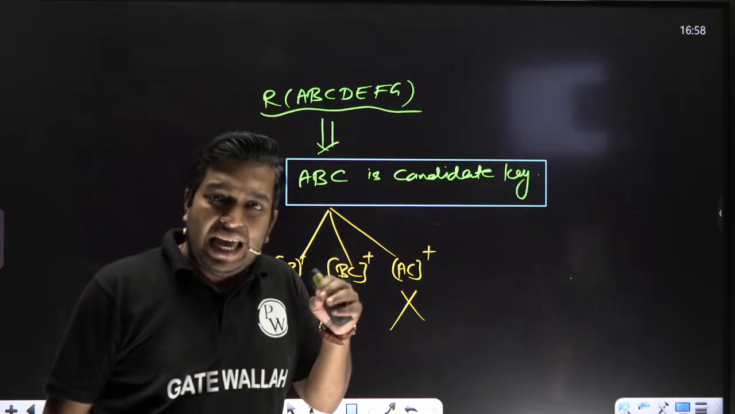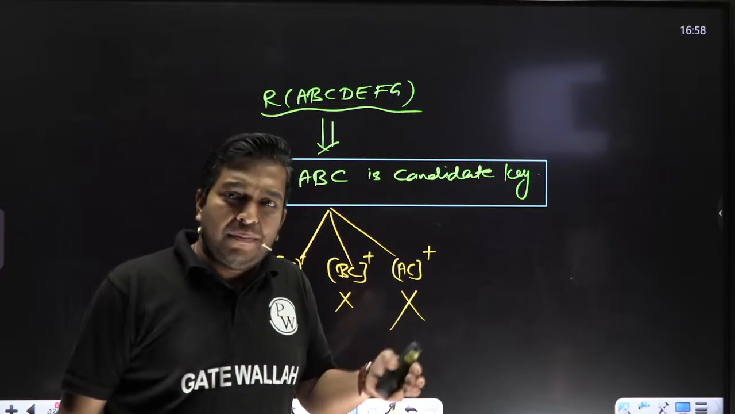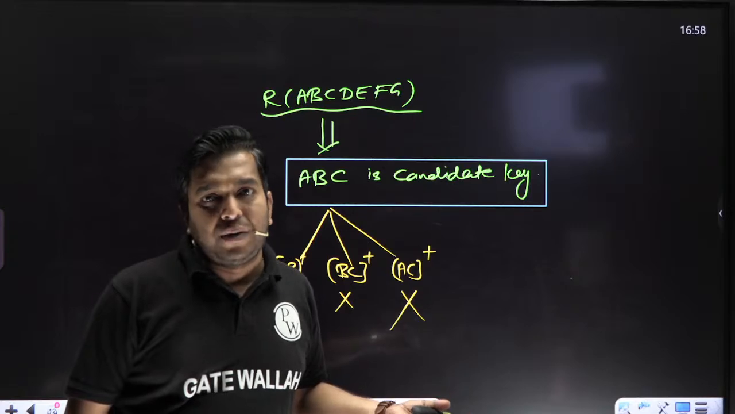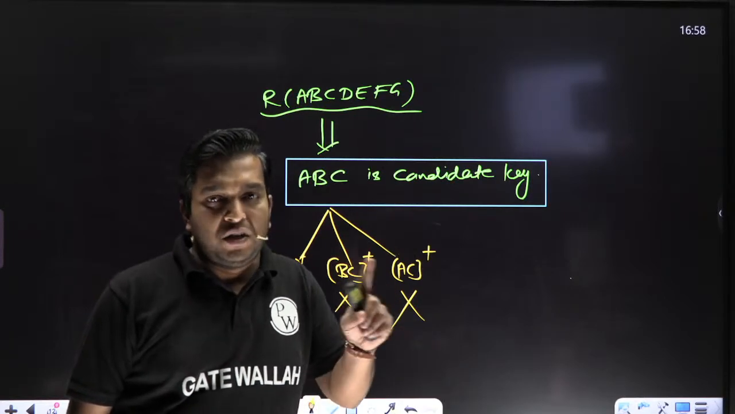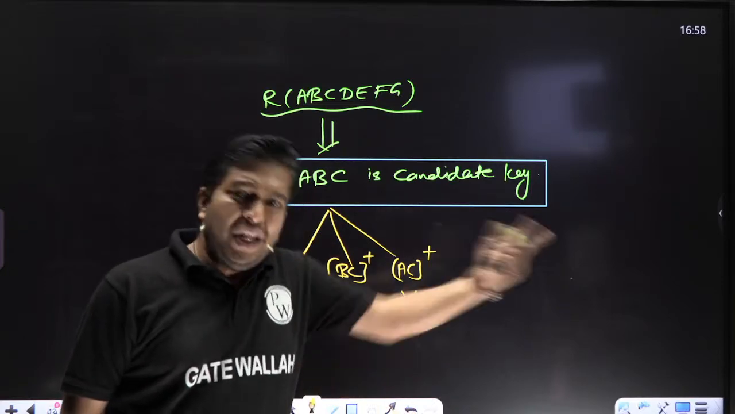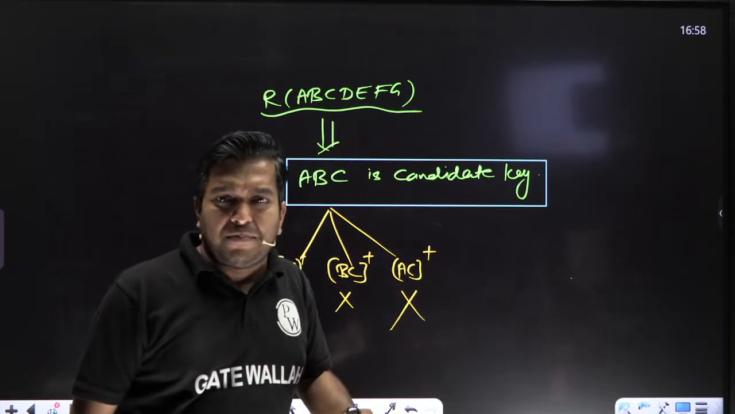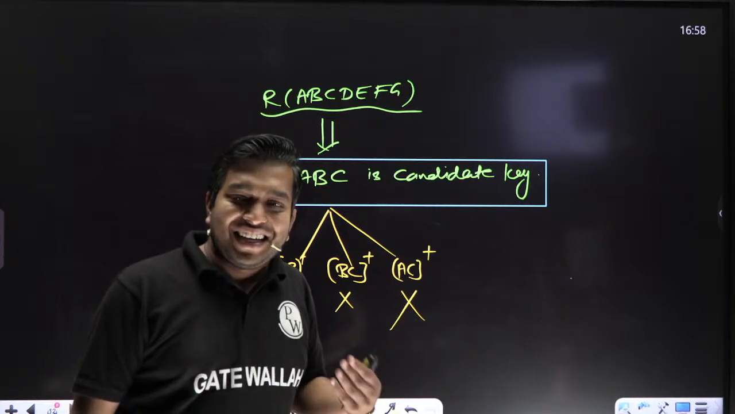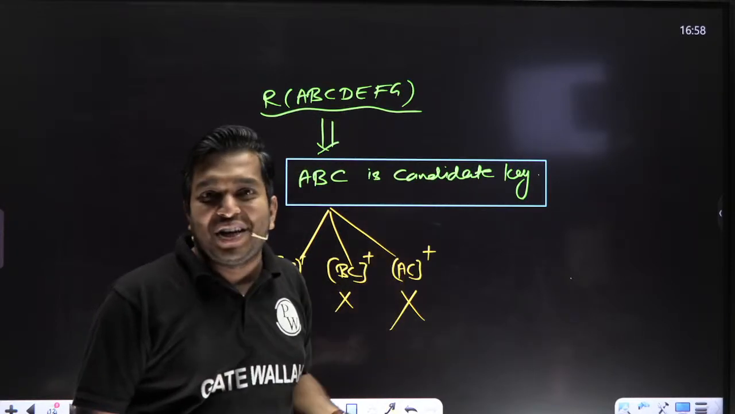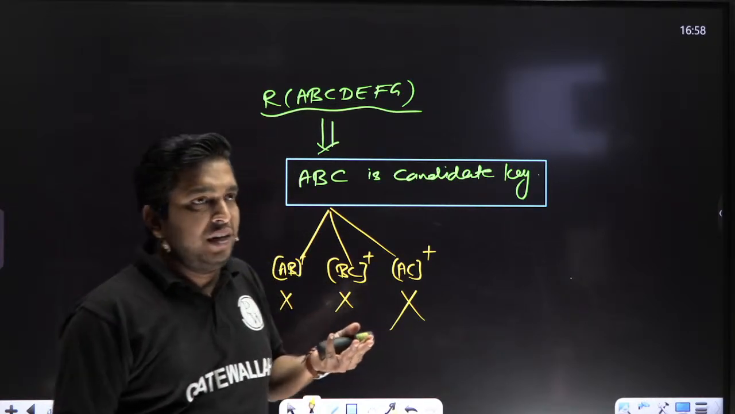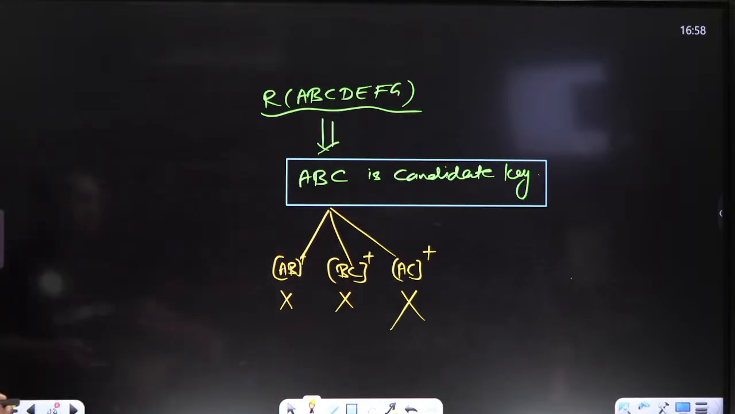If I am saying X is a candidate key, that means there is a unique value of X, and no proper subset of X can uniquely differentiate each tuple in the relation. I'm not writing these lines, I'm speaking only. Don't worry. Clear, bacha? But you are able to connect.